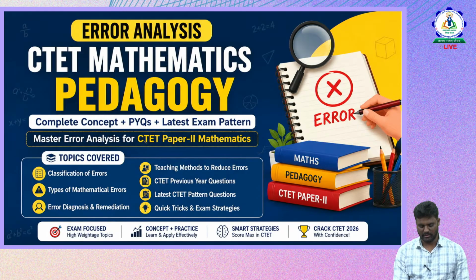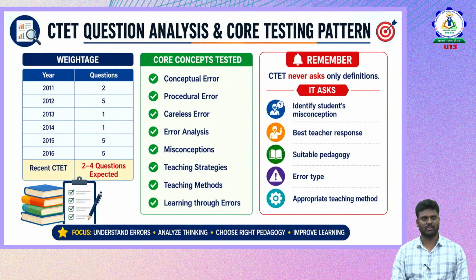Okay, so going to the next one. If you observe the question-wise analysis from the previous CTET question papers, the kind of questions they are asking based on these concepts, every year from 2011 to 2016, in CTET Paper 1 and Paper 2, they are asking a minimum of 2 to 4 questions from this concept. Hence this concept is very much important.